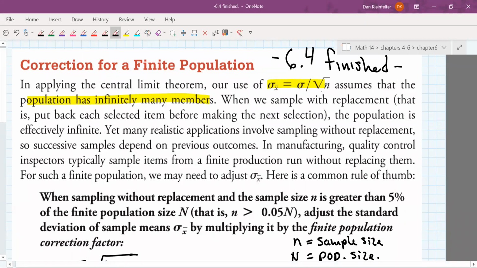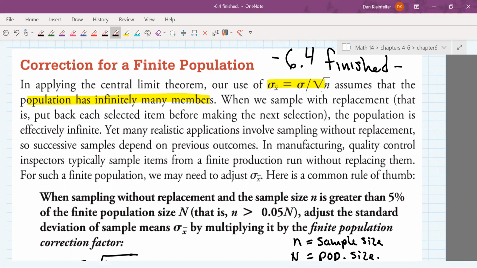If you think about it, if you have a jar with 10 marbles of different colors, and you're reaching in and pulling out marbles and noting their color, and you put the marble back before drawing the second marble, you basically have an infinite supply of marbles. So with replacement, it acts as if there's an infinitely sized population.